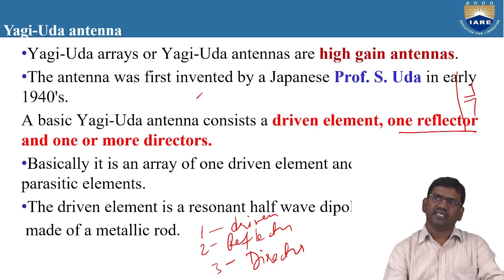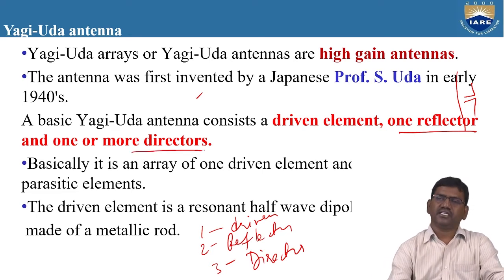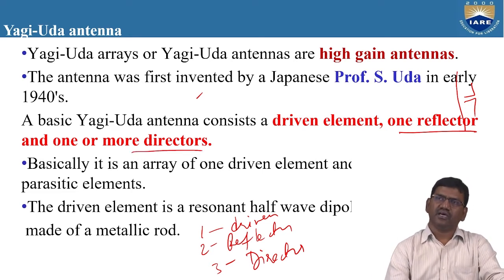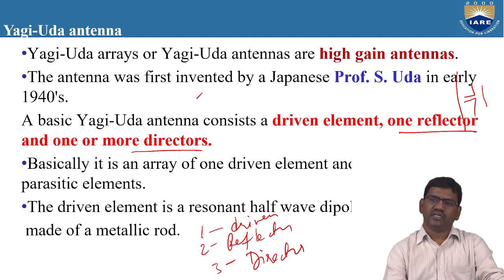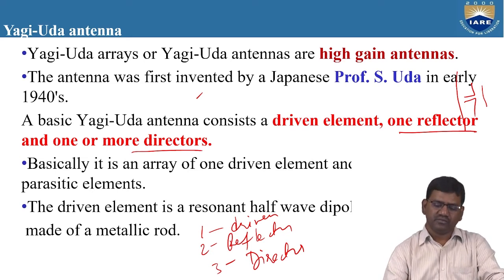And one or more directors they placed adjacent to the half-wave dipole antenna. They placed one director on the right side of the half-wave dipole antenna, whose length is less than that of the driven element.